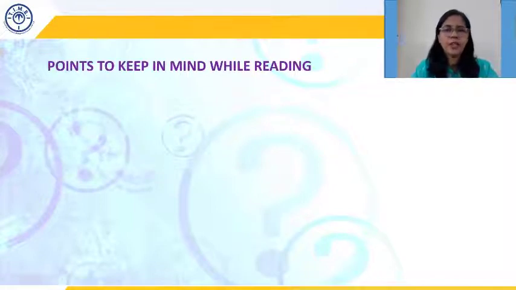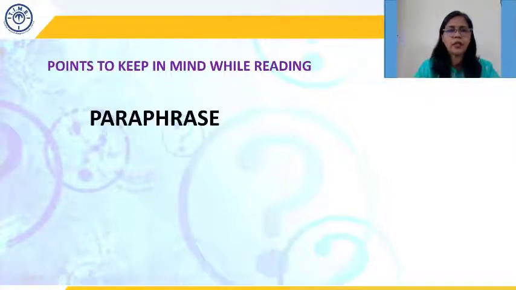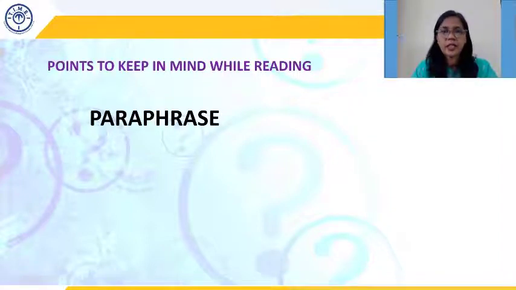All right, before we start with the handout, let us look at certain things that we have to keep in mind while reading. Number one, paraphrase. Now, what is that? That means as you are reading, you try to understand what the author is saying. He may have used difficult words, complex sentences, very complex analogies. You're supposed to break them down into an easy way to understand.